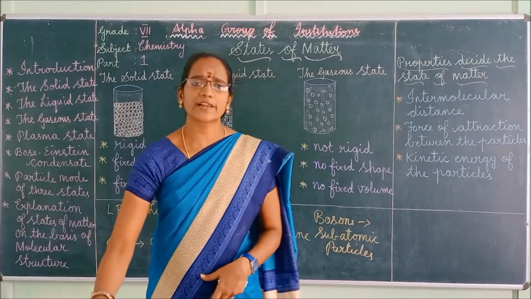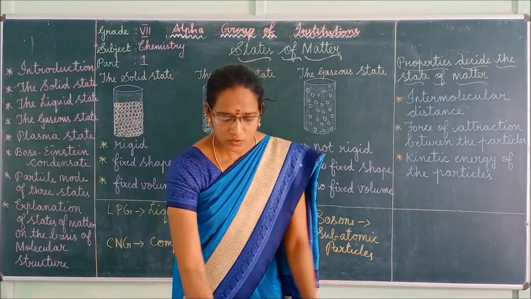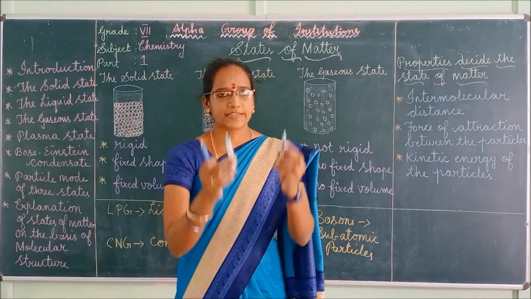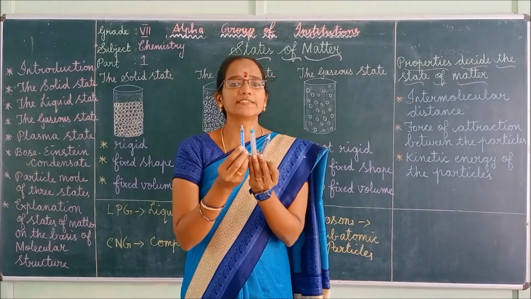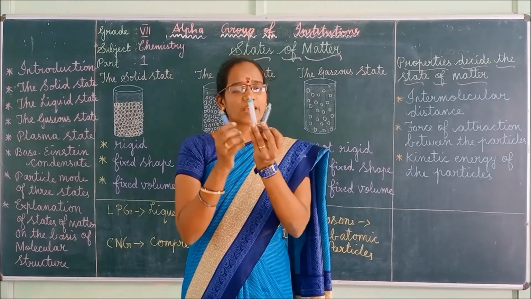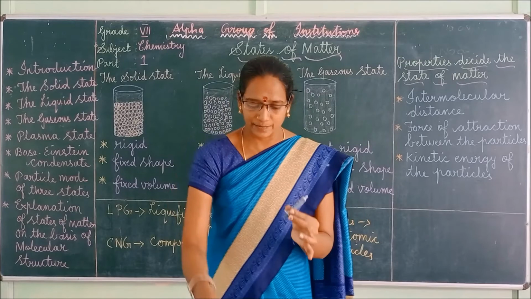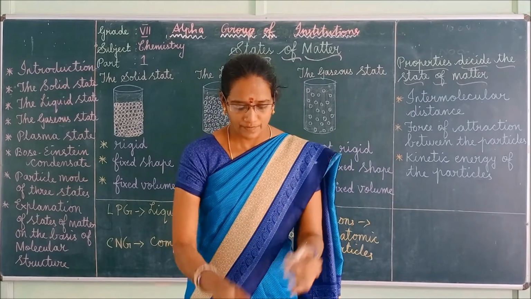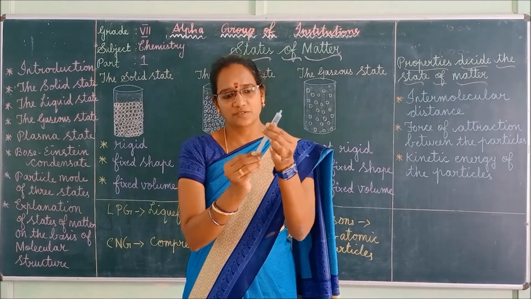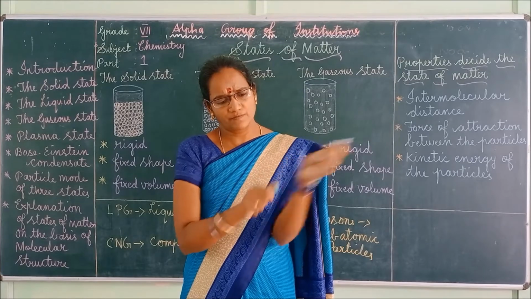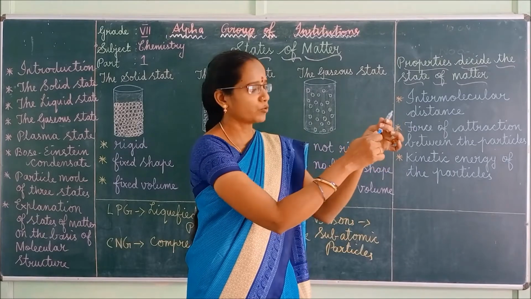What are the things required for this activity? We need 3 syringes. Now what we have to do? We have to remove the piston from all the 3 syringes. This is the piston, isn't it? So we have to remove the piston like this. Second syringe, remove the piston. For the third syringe also you have to remove the piston.